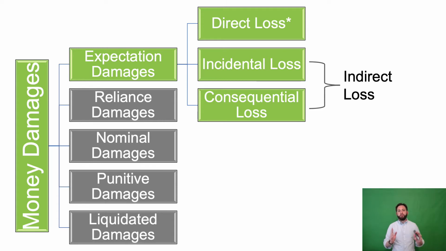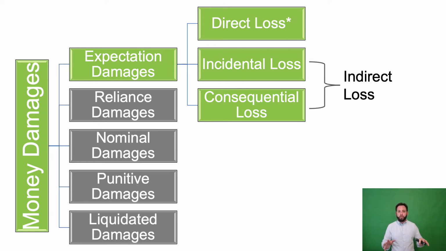Expectation damages are the most common ordinary and general damages awarded when a contract is breached as a matter of law. And expectation damages are designed to put the injured party in the position it would have been in had the breaching party fully performed its obligations. In other words, it's meant to give the party what it expected as the value of the contract.